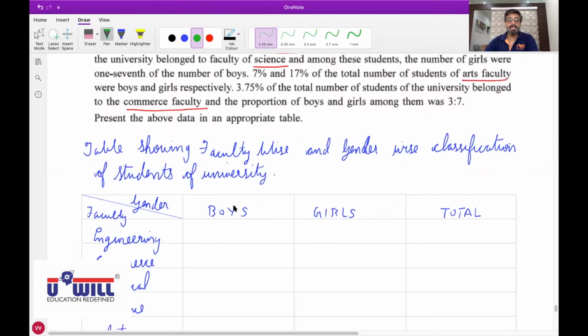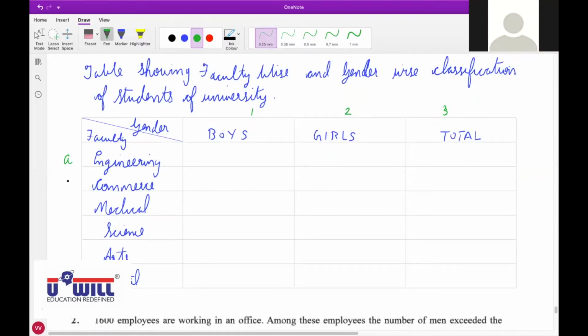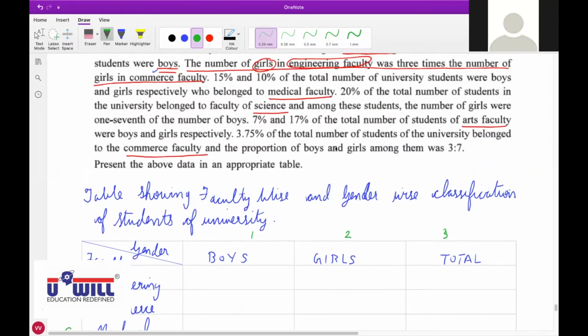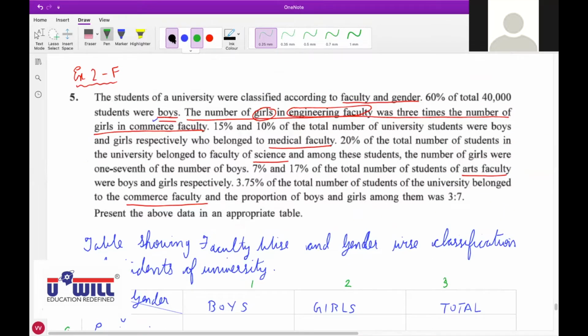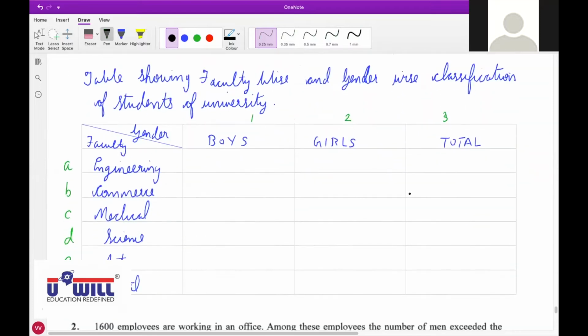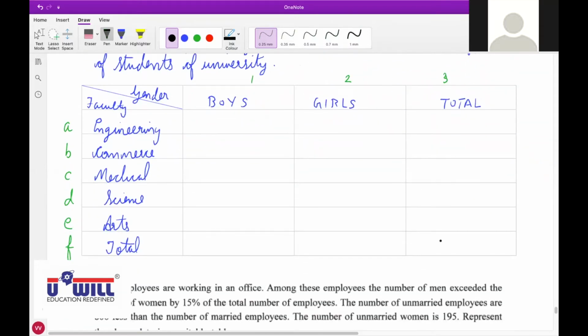All of you give the numbers 1, 2, 3. And here you all give the numbers A, B, C, D, E, F. Yes, Amit, tell me where should I write 40,000? 3F. All of you write it, total number of students, total, 3F, 40,000.